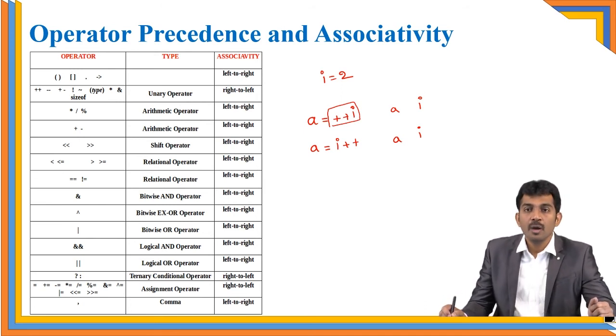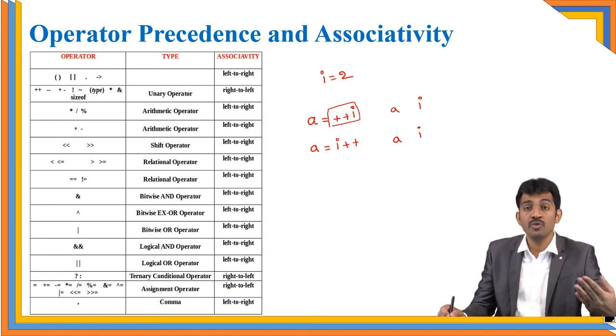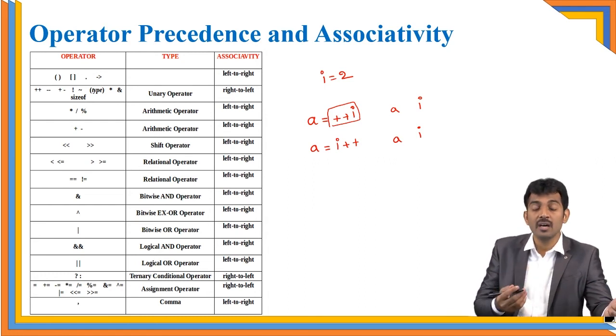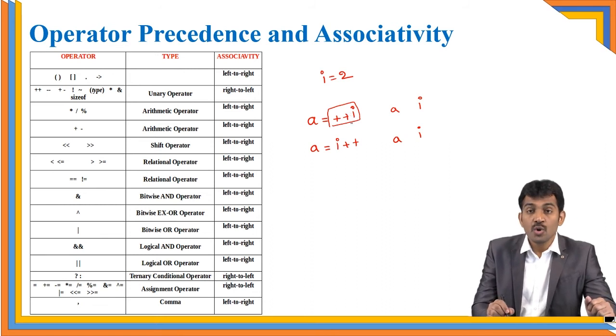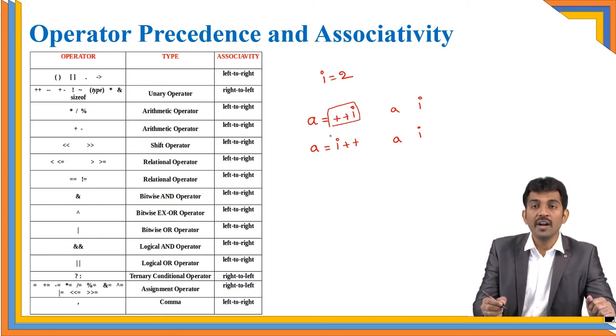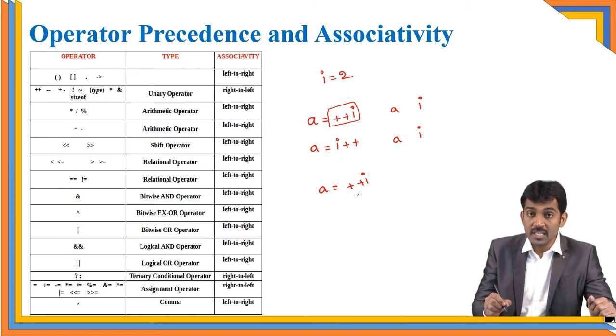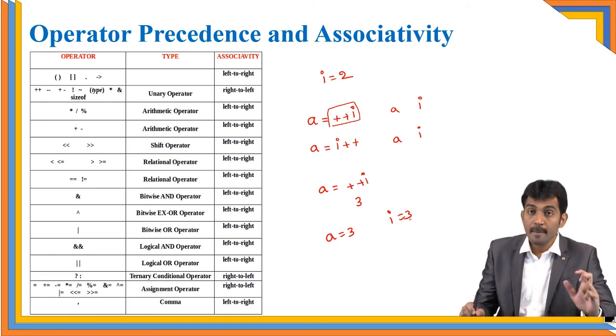What is a prepaid? If I am using a prepaid plan, it means first I need to pay the amount, then I use the services, right? That is called a prepaid. Here also, prepaid means first you need to increment the value and after that you should assign. So A equal to plus plus I means first increment the value. Pre means increment the value, so I value goes to 3 and you assign the value, so A value is 3 and I value is also 3. This is called a pre-increment.